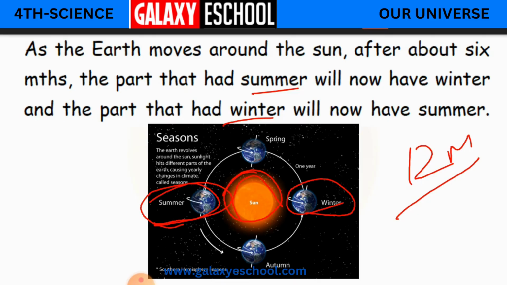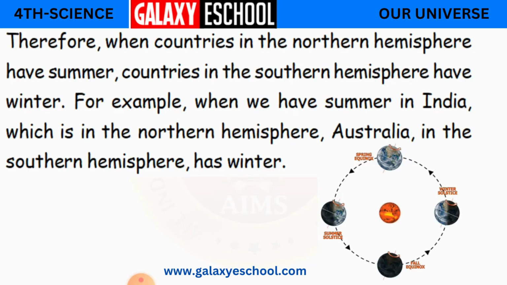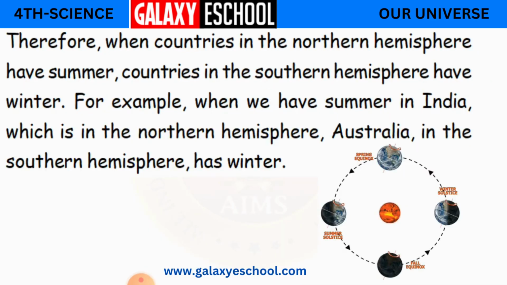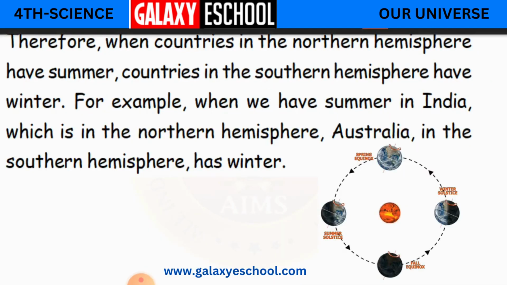Okay children, in between you will be having spring and also autumn. So in between you will be having spring and autumn. Therefore, when countries in the northern hemisphere have summer, countries in the southern hemisphere have winter.